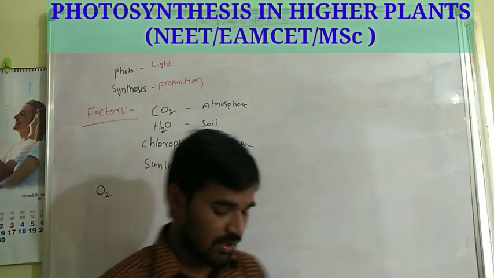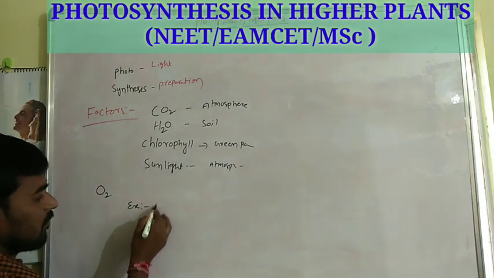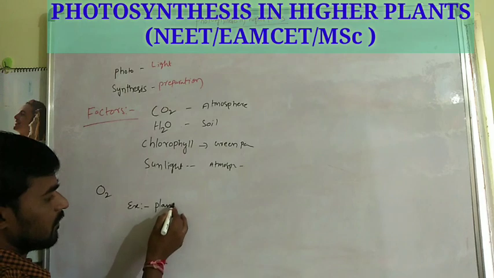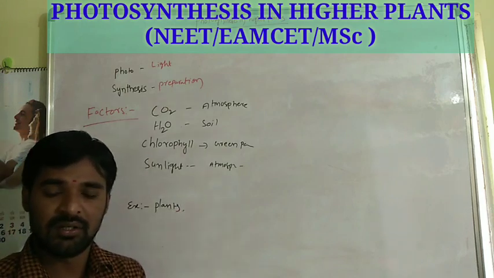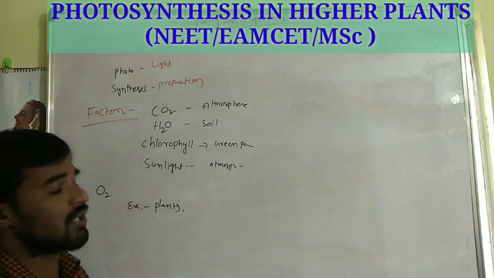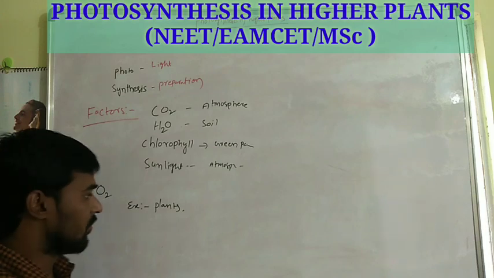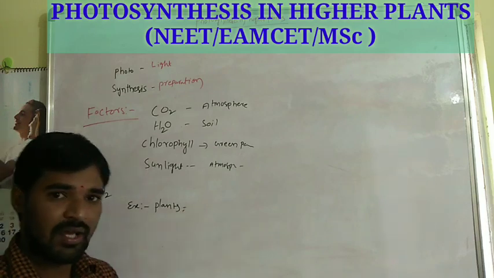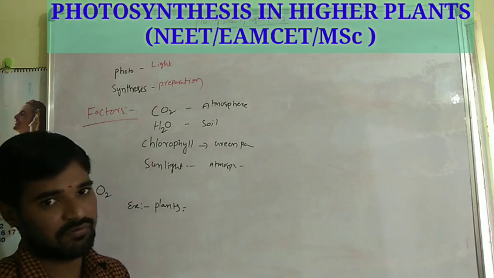Okay. So photosynthesis exclusively takes place in plants. Plants are the major organisms involved in photosynthesis on the earth, because plants have chloroplast. Chloroplast contains the pigment chlorophyll.